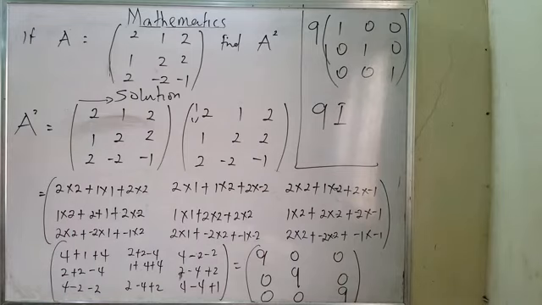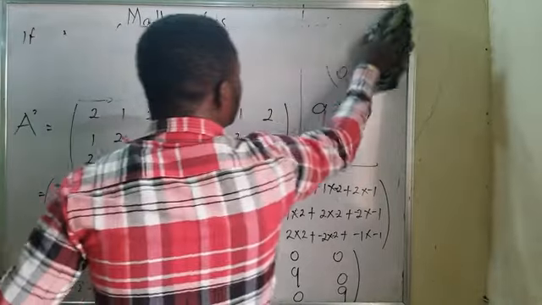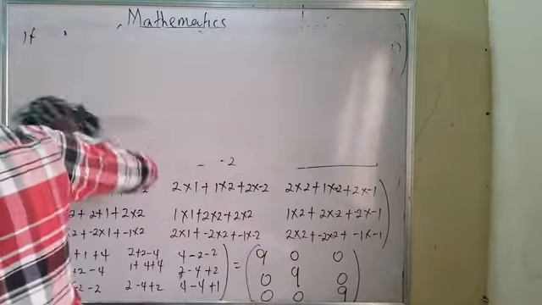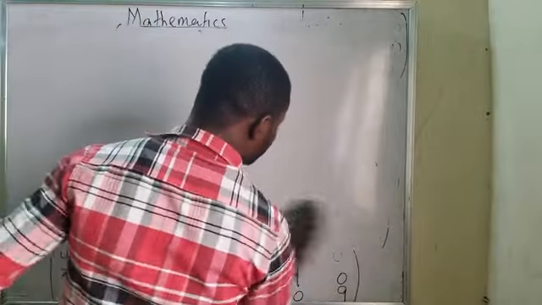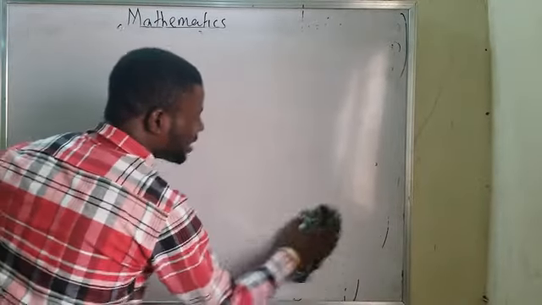Okay, at this point, before we end, let me quickly show another example on this part. When the orders are not the same. When you are to multiply and the orders are not the same. Now, before we end this, we have to show that very well. You need to understand when the orders are not the same.